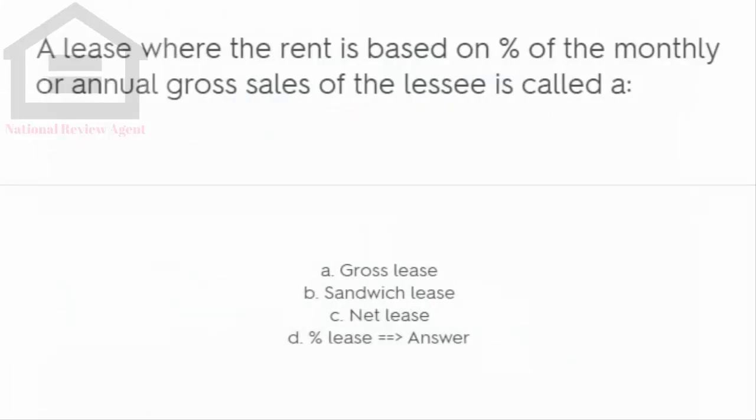A lease where the rent is based on a percent of the monthly or annual gross sales of the lessee is called: A. Gross lease. B. Sandwich lease. C. Net lease. D. Percent lease.